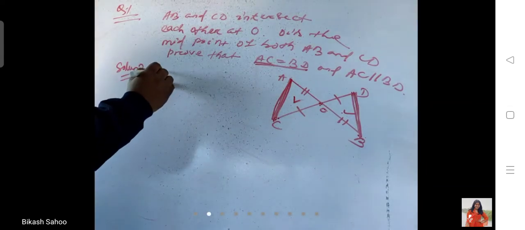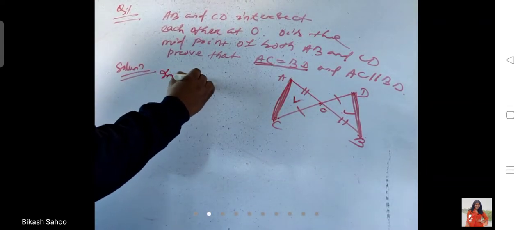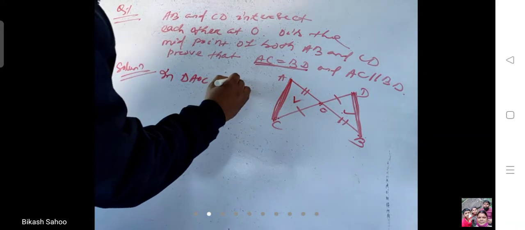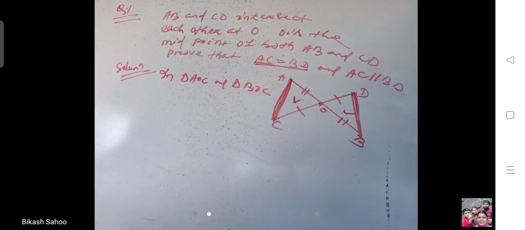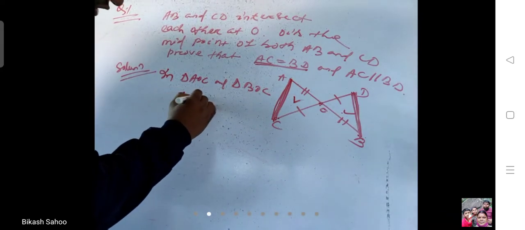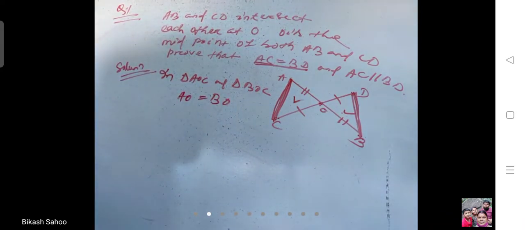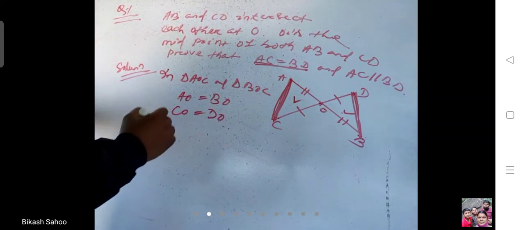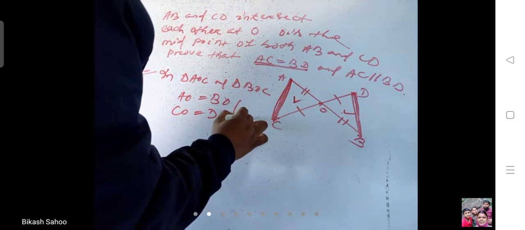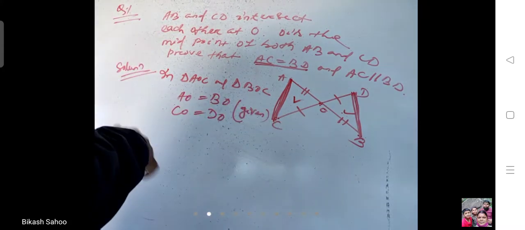So you have to write that in triangle AOC and triangle BOD, which parts are equal? AO is equal to BO, yes or no? And CO is equal to DO, it is given, yes or no? Because O is the midpoint.